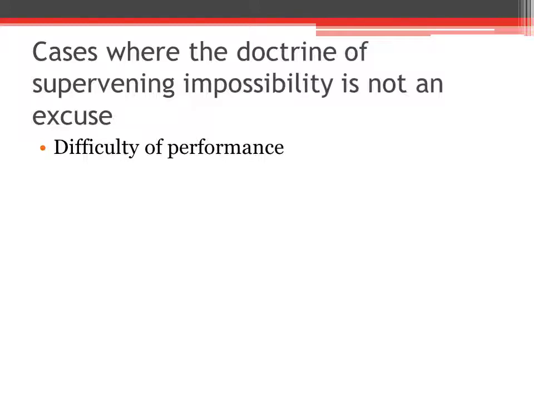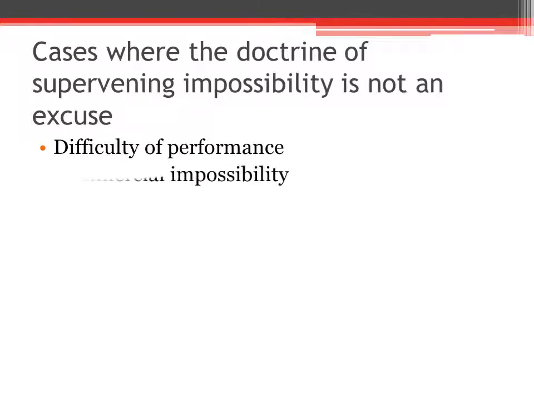Simply, we can't escape from a contract by saying that it is difficult to perform. After forming the contract, we can't escape from a contract by purely saying the reason it is difficult to perform. So, difficulty of performance is not an excuse.